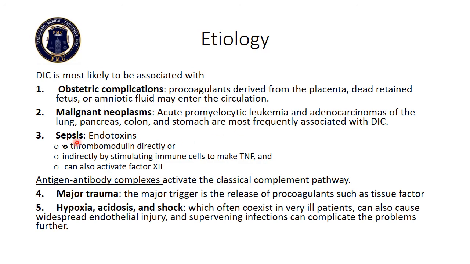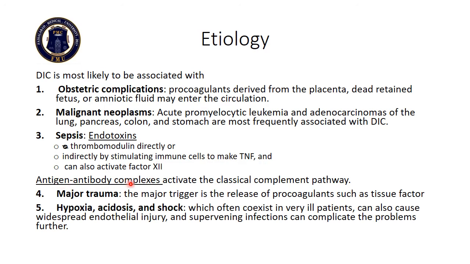Third is sepsis. In sepsis, two factors are important: one is endotoxin and the other is antigen antibody complexes. The endotoxin will inhibit thrombomodulin activity directly or indirectly by stimulating immune cells to make tumor necrosis factor, and it can also activate factor 12.